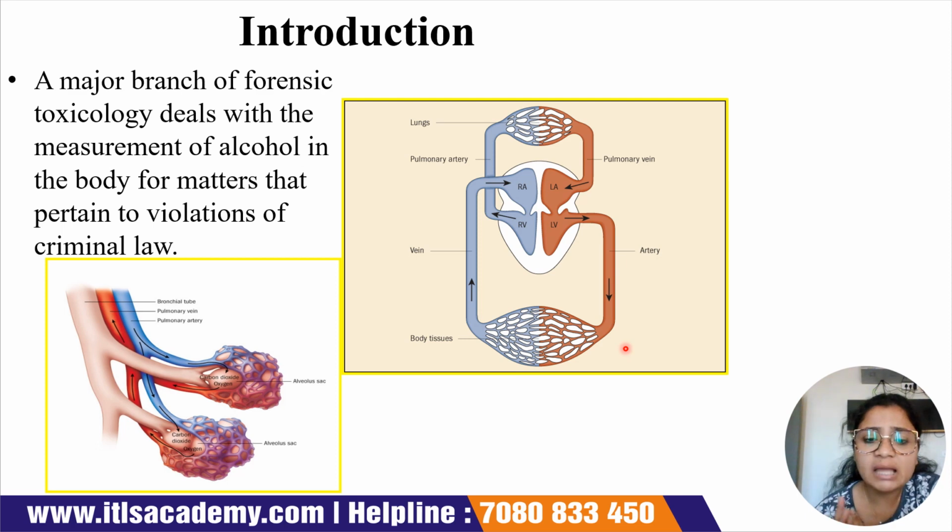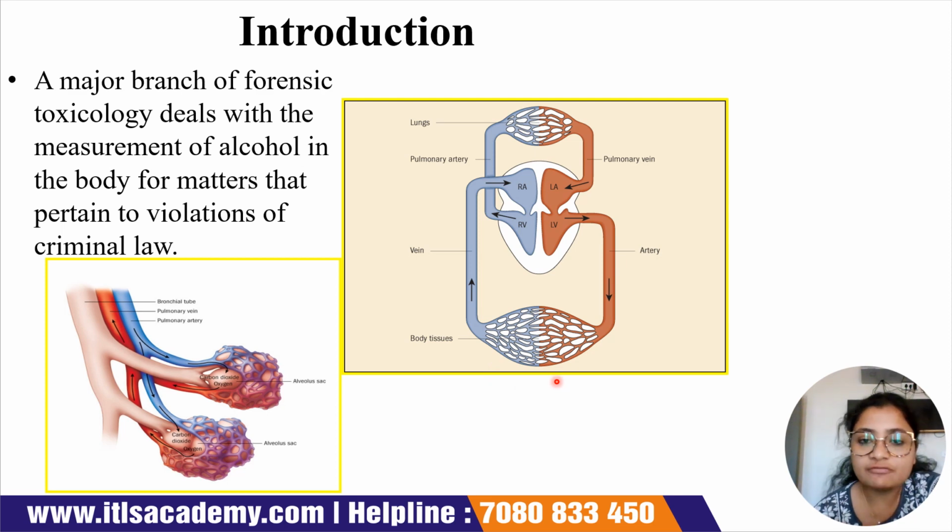The main concept is that the veins carry the deoxygenated blood and the arteries carry the oxygenated blood. From the lungs, the pulmonary vein carries the oxygenated blood to the heart. Then it moves on to the left ventricle. From the left ventricle, through the artery, the oxygenated blood is distributed to the various body tissues.